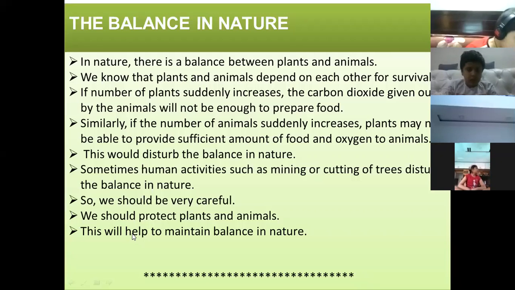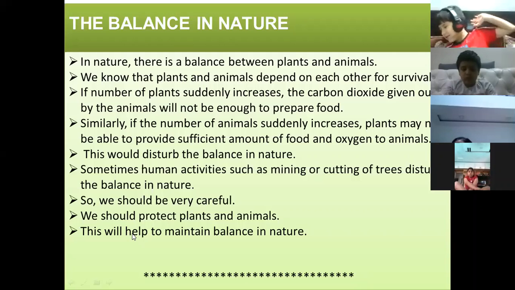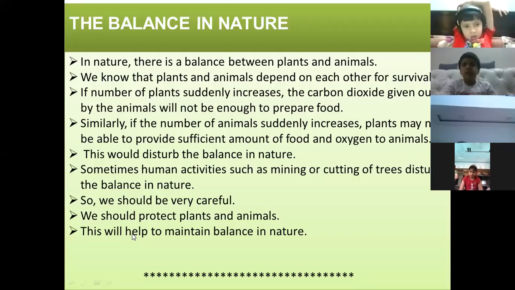Animals and plants both depend on each other. Very good. If the number of animals increases and plants are very few, they will not get enough food and oxygen and will start dying. The balance in nature will get disturbed.